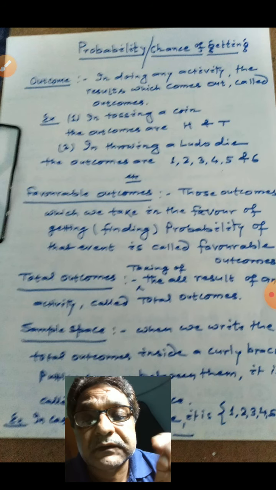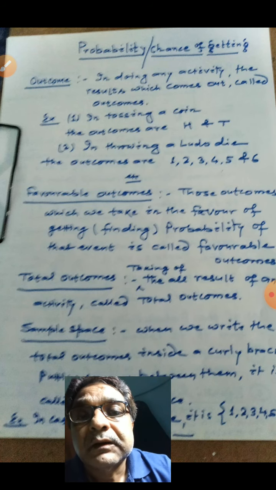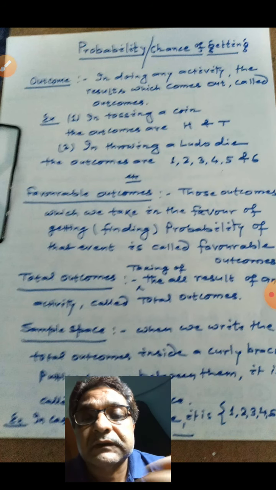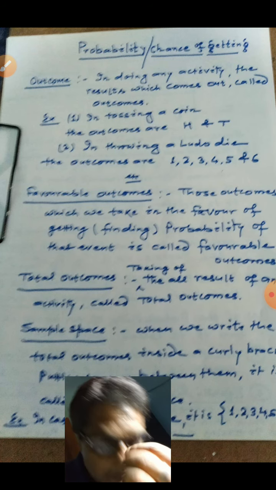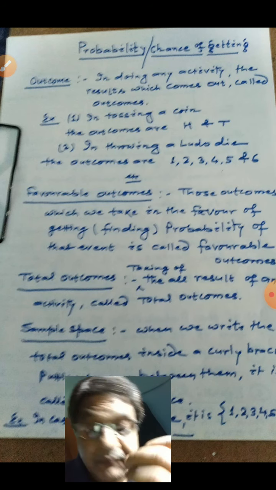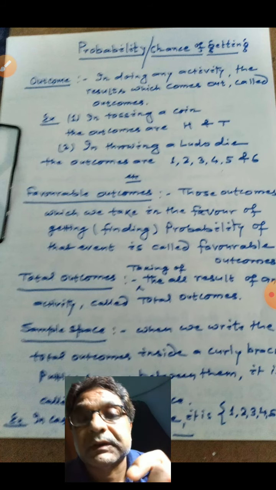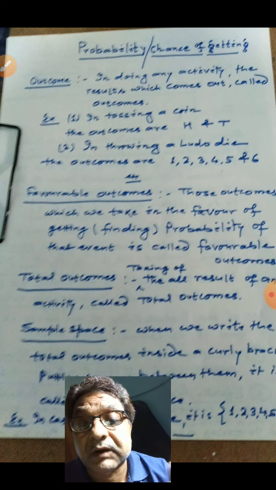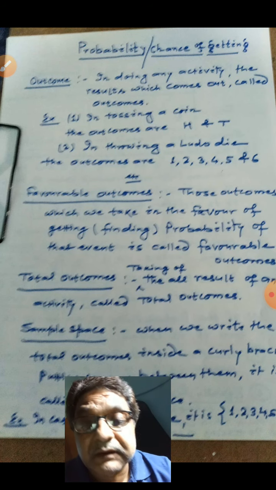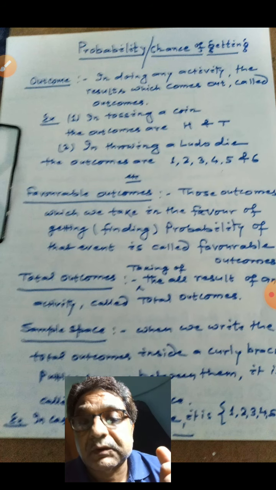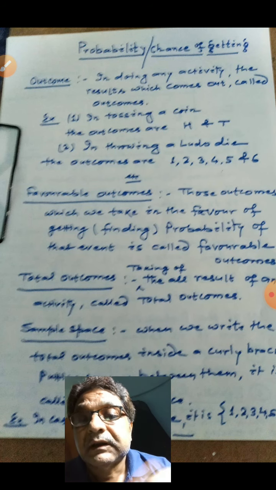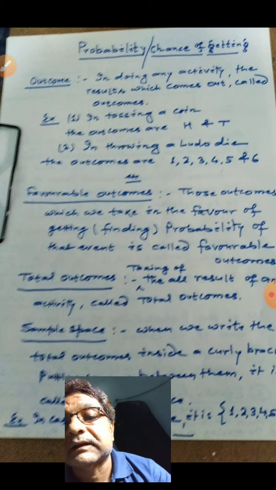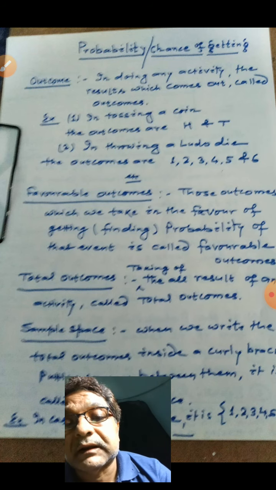One term is outcome. In doing an activity, the result which comes out is called outcomes. While we perform any sort of activity, like tossing a coin, what results do we get? We get either a head or a tail.